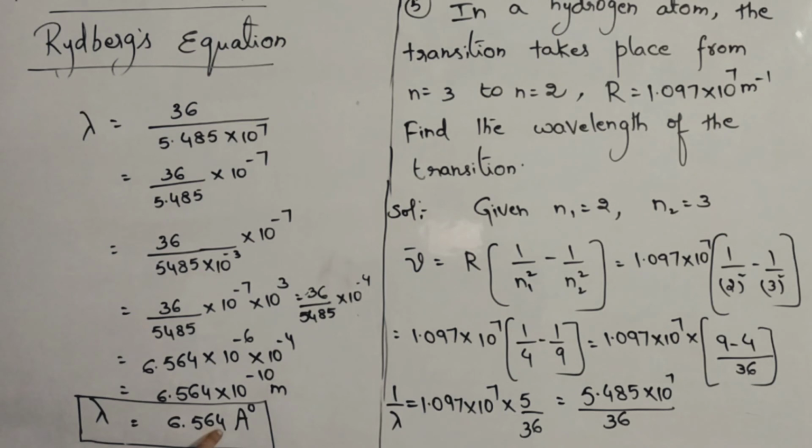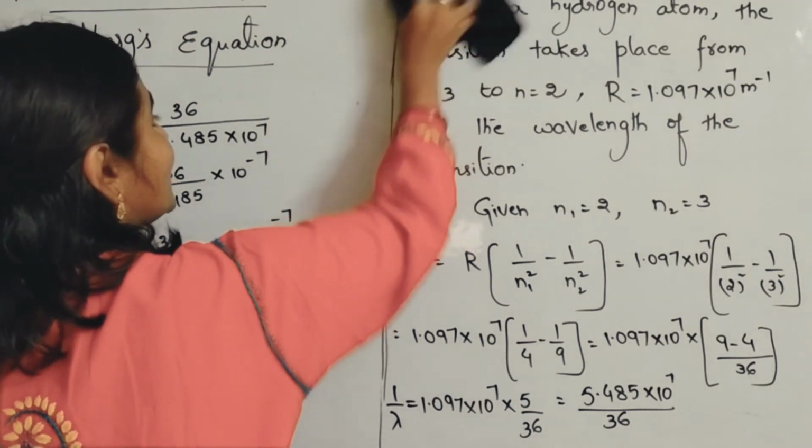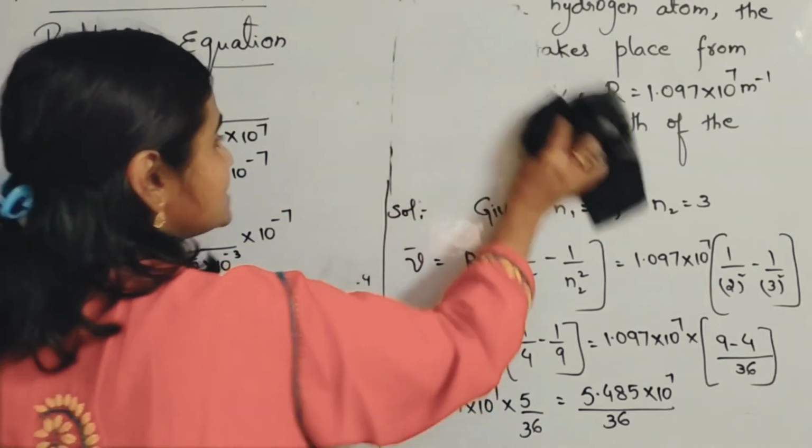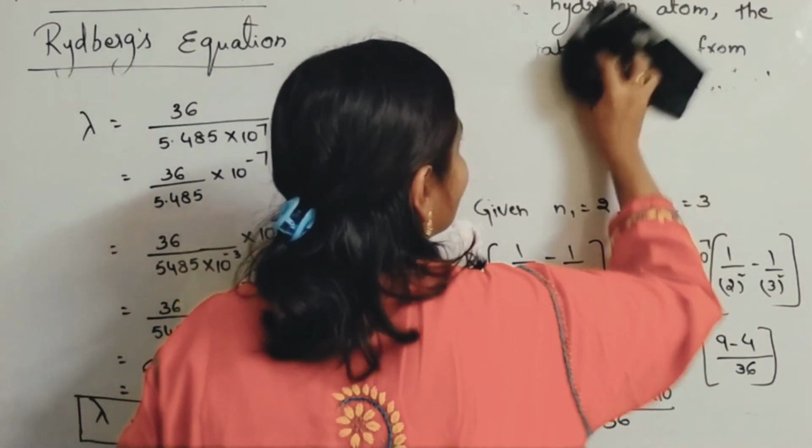This is the answer. Yes. Let us go for question number 6. Find the wavelength. Same like this, here also you have to find the wavelength.